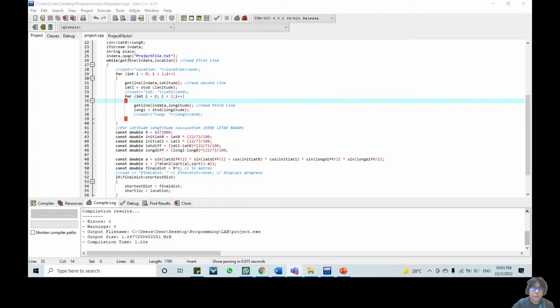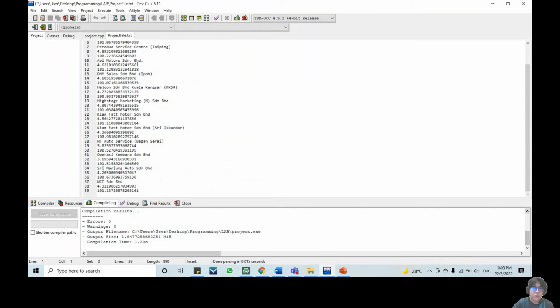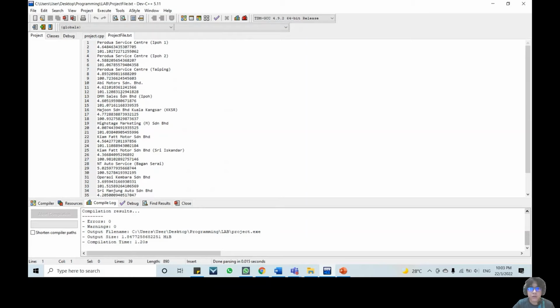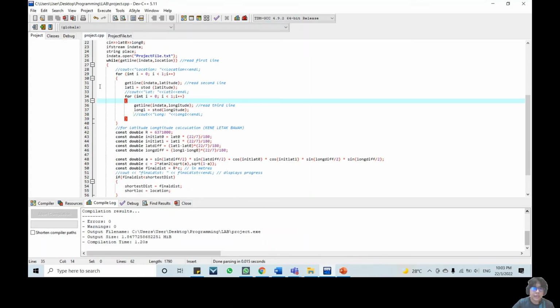that is actually the location of the user. And then we will open the text file. The text file consists of all the service centers in Malaysia. Then we use while getline, and we use getline to extract the data so that we get a string. Location will always be a string because it's a name. But for latitude, we want a number, so after we get the string latitude, we have to change it to a double lat, and double long also.